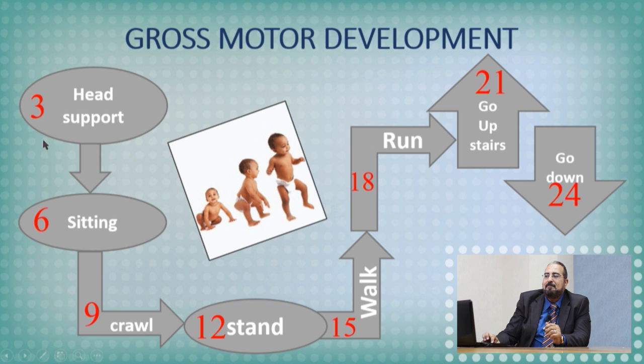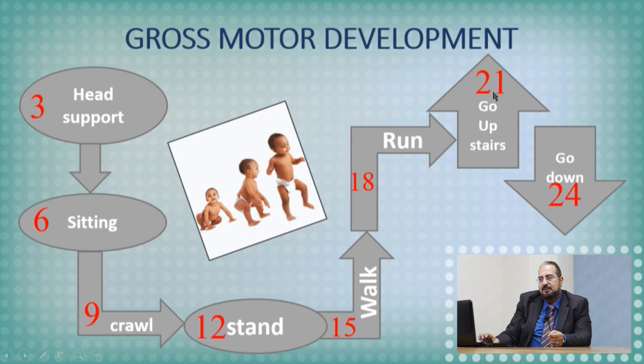This figure is a simple figure to remind you about the different stages of the gross motor development. The first one is the head support. The infant usually supports his head in the neutral position around the age of 3 months. Sitting with support usually starts at the age of 6 months. Sitting alone from 6 to 8 months. Crawling usually at the age of 9 months. Standing up at the age of 12 months. Walking at the age of 15 months. Running at the age of 18 months.